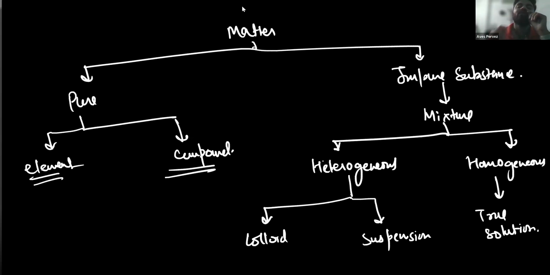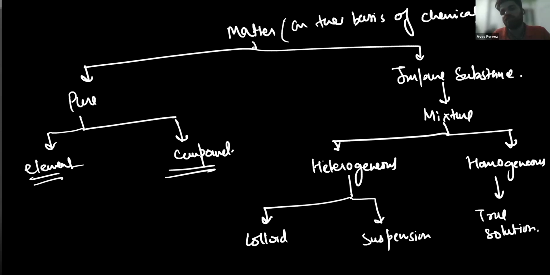But here we have classified matter on the basis of chemical composition.